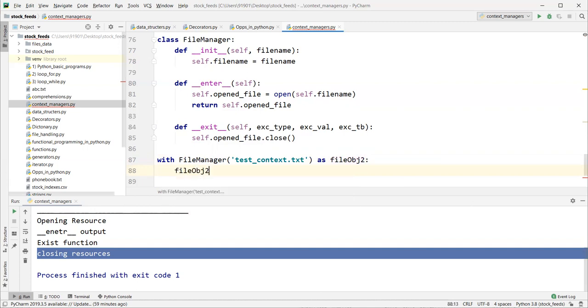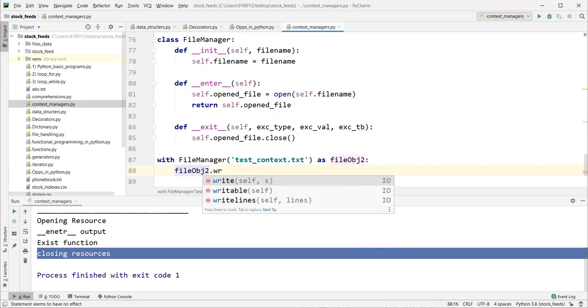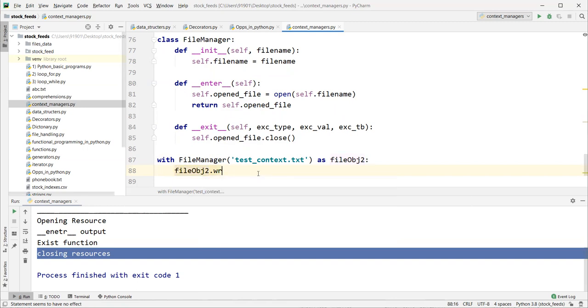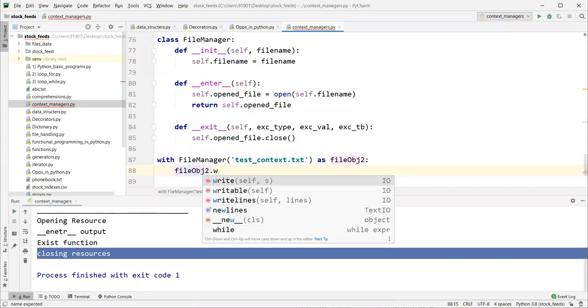So file obj2 dot write. See, write, writable, writelines is the file object, right? IO operations, IO file object. I am getting writable because when I open this at runtime, the enter function will be invoked, will open the file and return that file object back, and store it here. So if it is a file object, you can access all the file object methods, right?